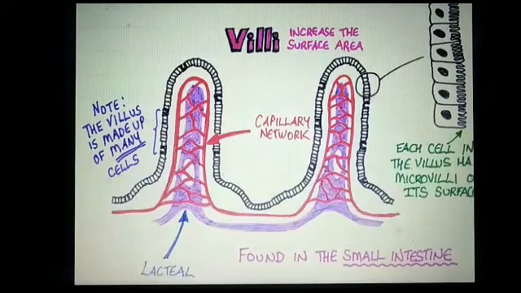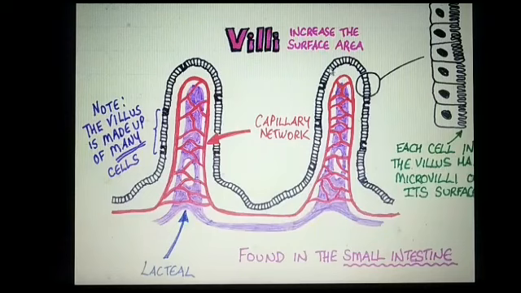Here is a picture of villi, where you see that villi are a finger-like structure and it increases the surface area for absorption, and villi have a network of thin and small blood vessels close to its surface. Here you see this network of blood vessels close to its surface.